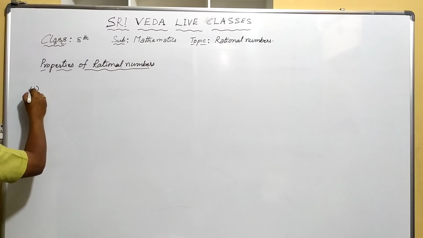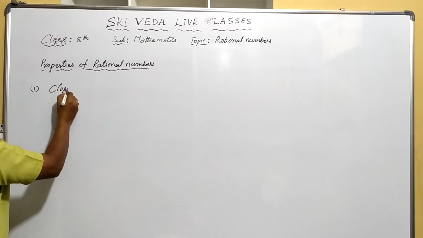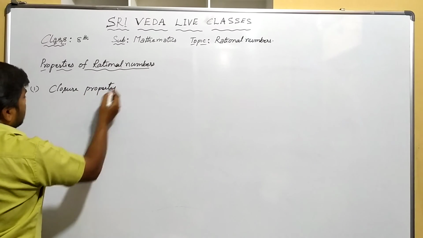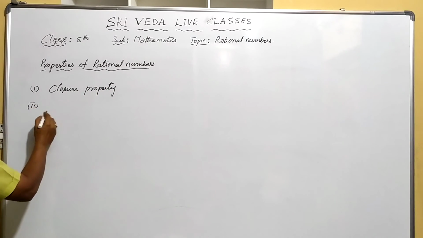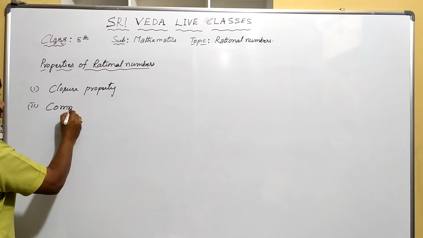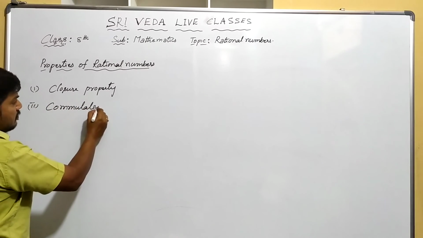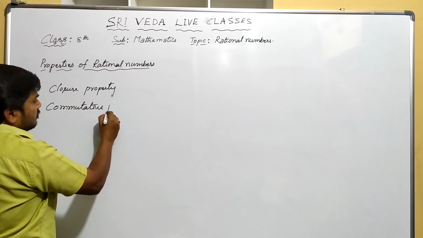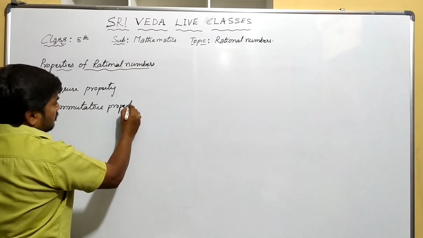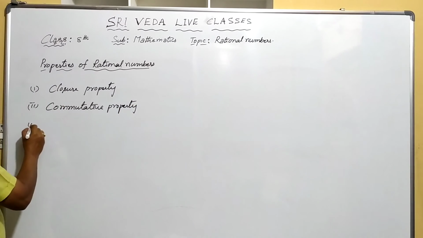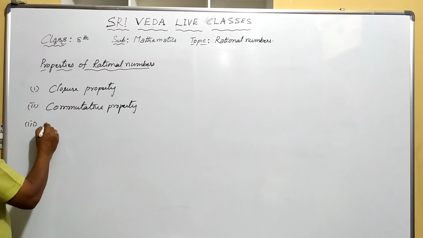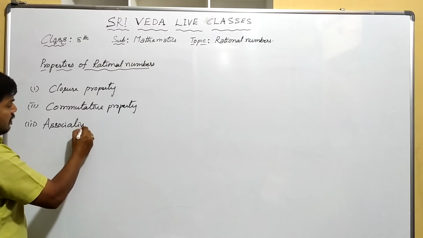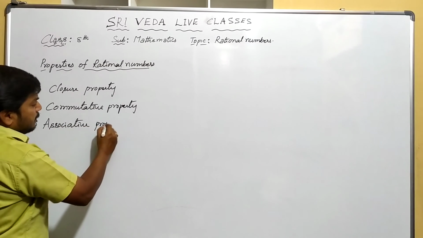First one is closure property. Second one, commutative property. Third one is associative property.